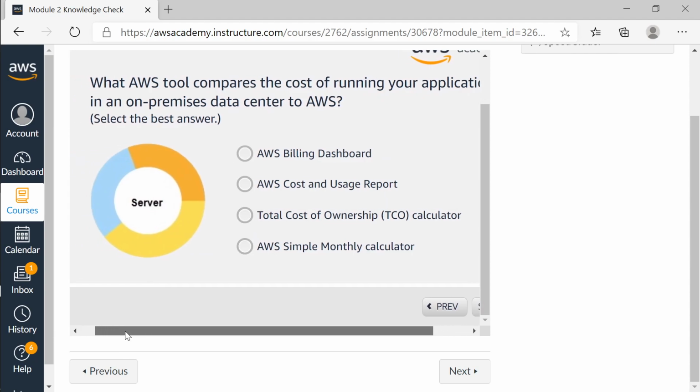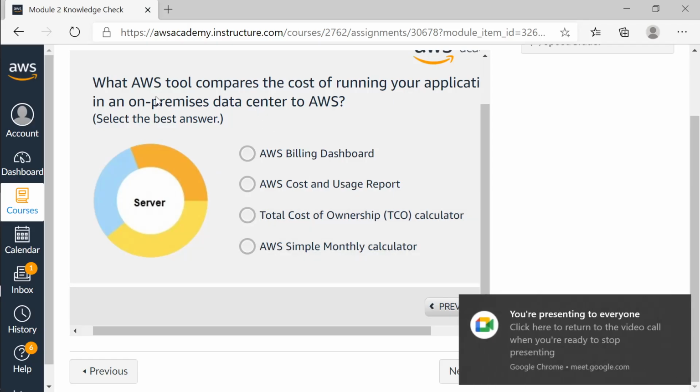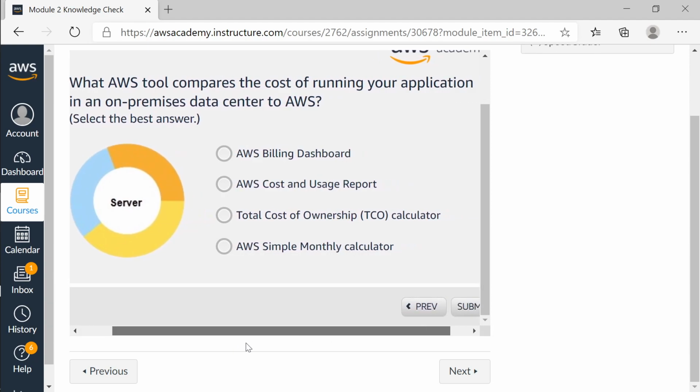Okay. So next question is for Tuba. What AWS tool compares the cost of running your application in an on-premises data center to AWS? It compares the cost, okay? Remember this, of running your application in on-premises versus AWS. Is it AWS billing dashboard? Is it AWS cost and usage report? Is it total cost of ownership calculator? Is it AWS simple monthly calculator?